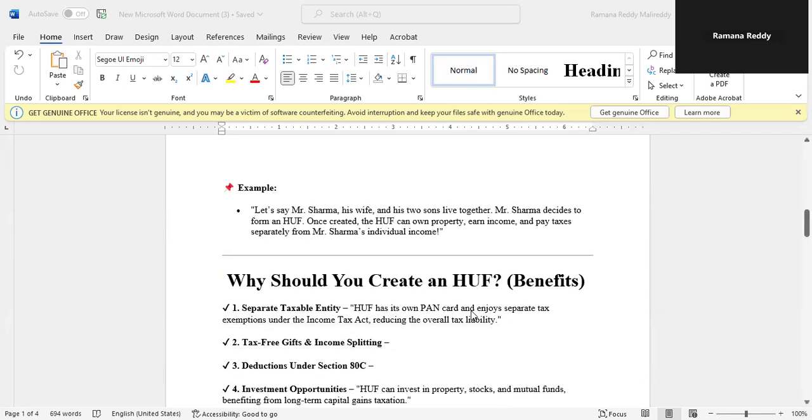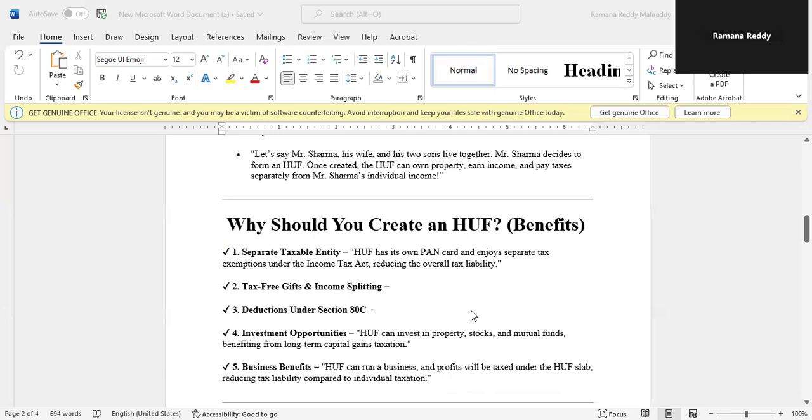So why should you create an HUF? What are the benefits? The benefits are: a separate taxable entity. HUF has its own PAN card and enjoys separate tax exemptions under the Income Tax Act, reducing the overall tax liability. Tax-free gifts and income splitting are an advantage. Deductions under Section 80C are an advantage.